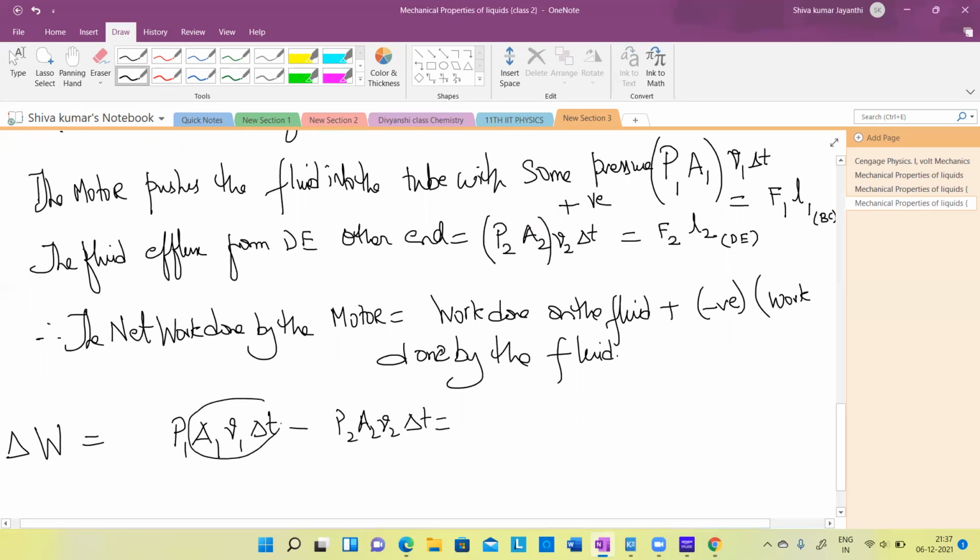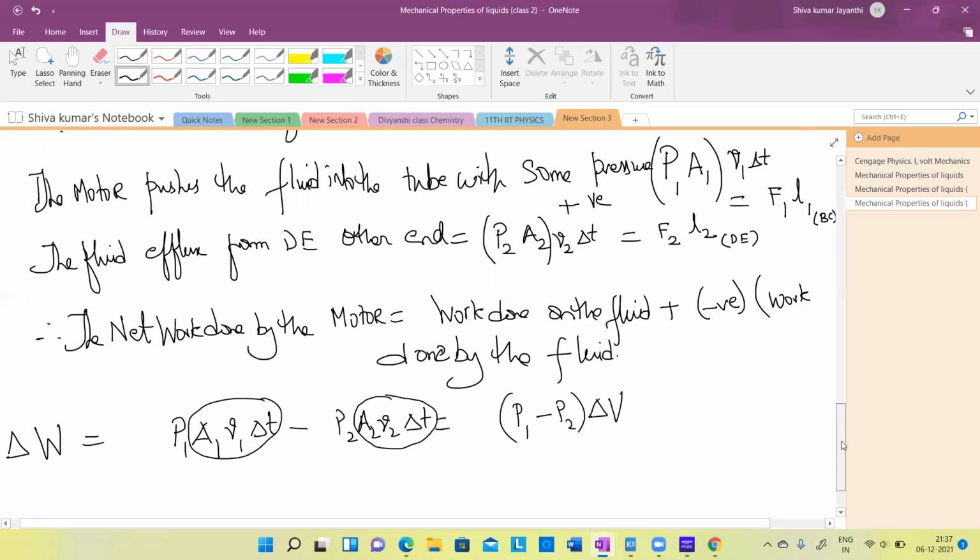Just now we wrote, it's the volume of the fluid flowing. It is the same always, that side and this side. Volume entering is equal to volume leaving, because densities are same. So this is nothing but P1 minus P2 into delta V volume. Understood?